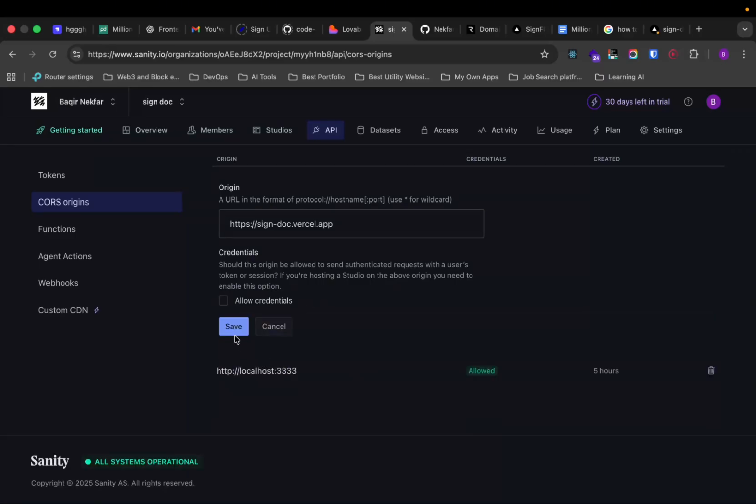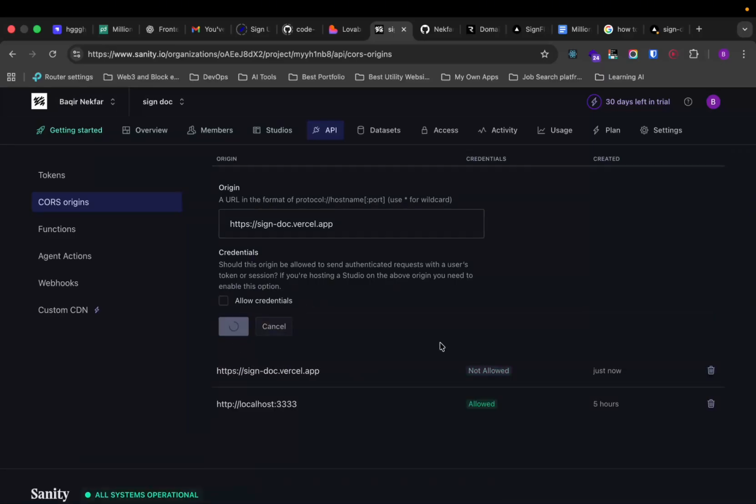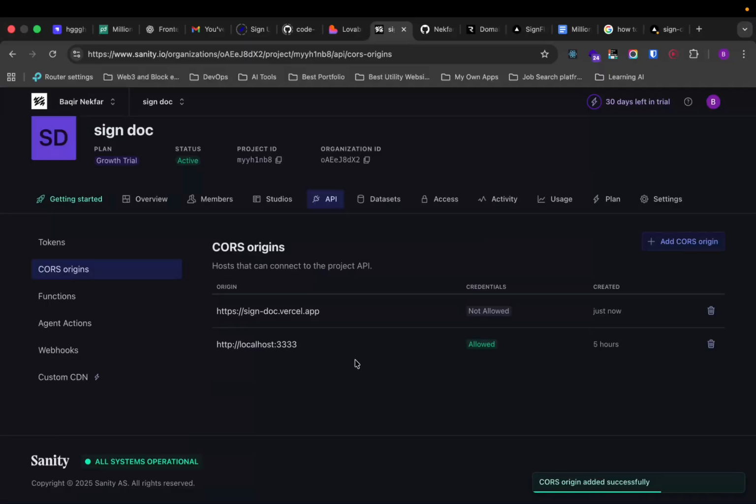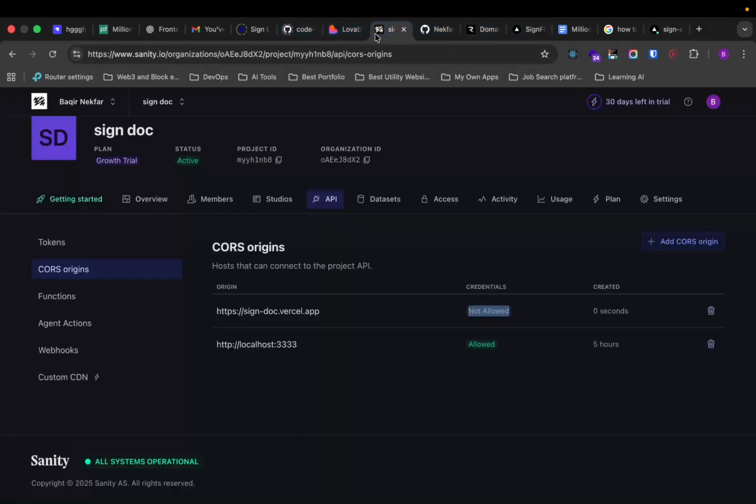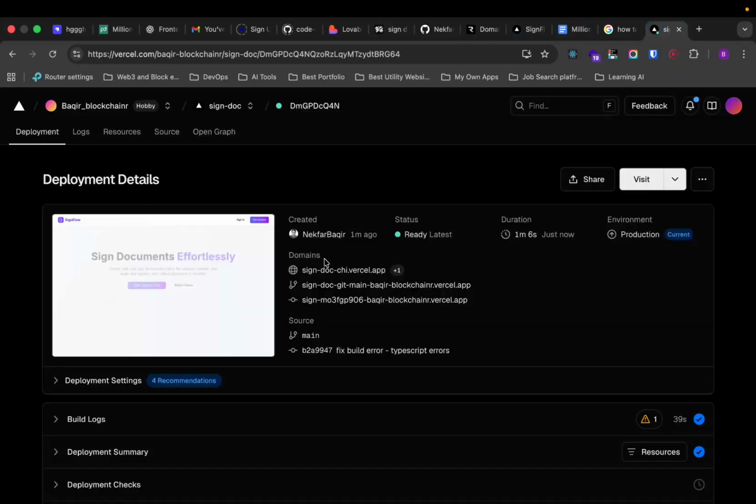Oh, so that's not that. So let's just add this one. So it's going to be just accepting the APIs from this URL. That's what we added. Okay. And then if it was not working, then probably we need to add that one as well. And for each of those, we need to be cautious about what exactly they are. If you don't know, ask AI, that's how things are working today in the AI world.